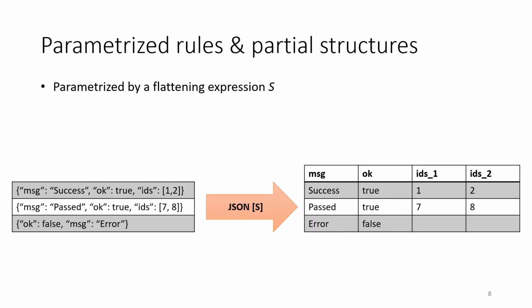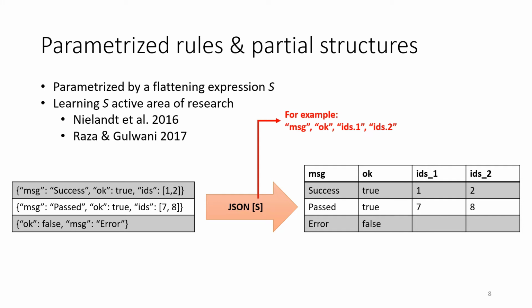We can also apply a rule to a partial structure in order to obtain a new transformed partial structure. For example, the JSON rule parses a JSON encoded string and flattens the obtained tree into the table using the parameter expression s. In this example, the flattening expression selects the fields message, OK, and the first and the second elements of IDs. Learning such an expression s is an active area of research. Finally, we point out that this rule easily handles missing and reordered JSON keys as seen on the last row.